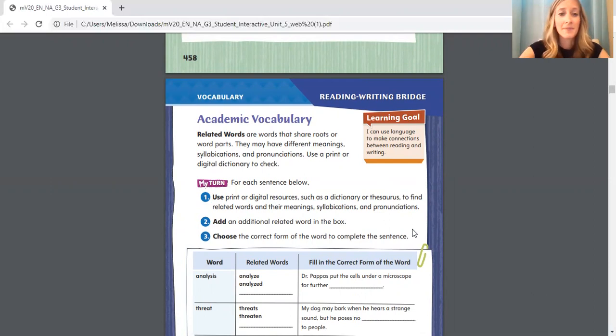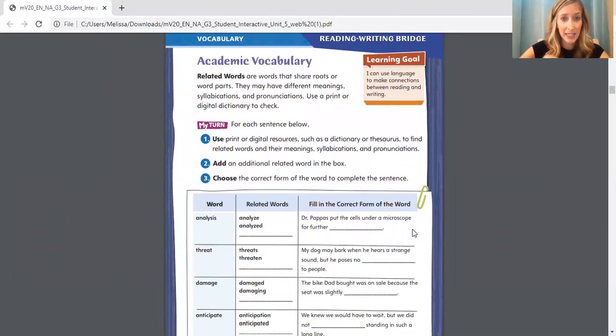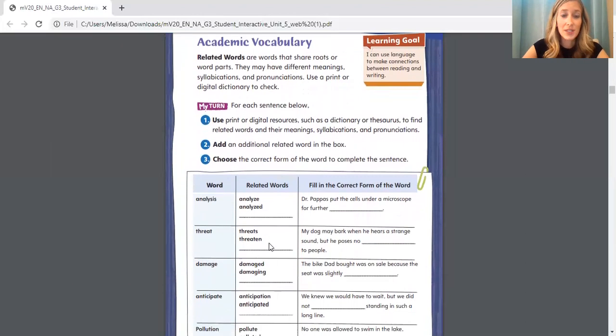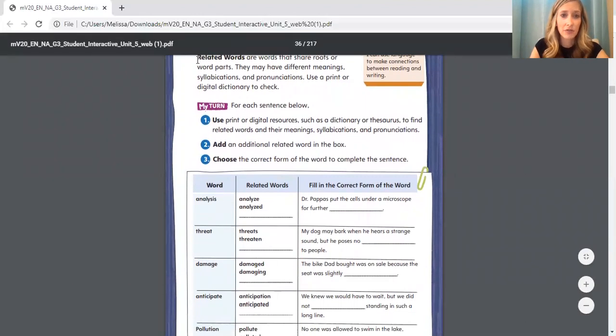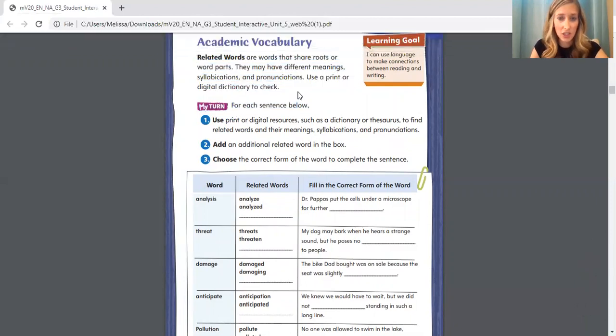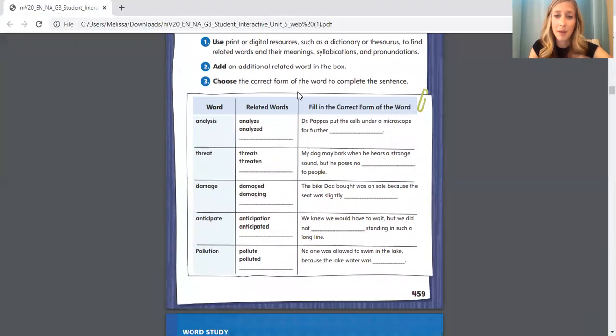So this is our academic vocabulary page. And on this page, you have to fill in this chart using related words. Here's a reminder for you. Related words are words that share roots or word parts. They may have different meanings, syllabications, and pronunciations. Use a print or digital dictionary to check. So again, you can use a dictionary to check, and you have access to that at your fingertips if you have your Chromebook in front of you, which I think most of you probably do.